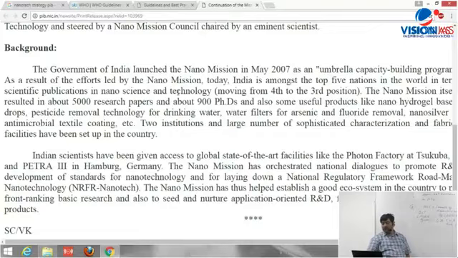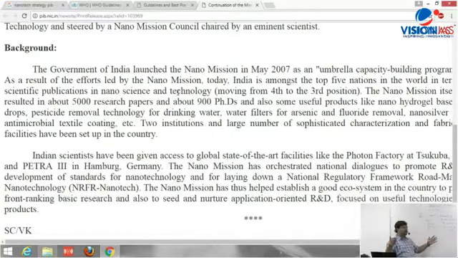Nano mission itself resulted in about 5,000 research papers. Now see that, 5,000 research papers, and about 900 PhDs. And this we have done in a very short span of time. For biotechnology, space and defense, that took a lot of years. But this area has gone very fast. And I'll tell you, not only the IISc or IIT or government funded research organizations, even the private universities are also into nanotechnology. You'll find many of the South Indian private funded universities have dedicated nanoscience and technology research.